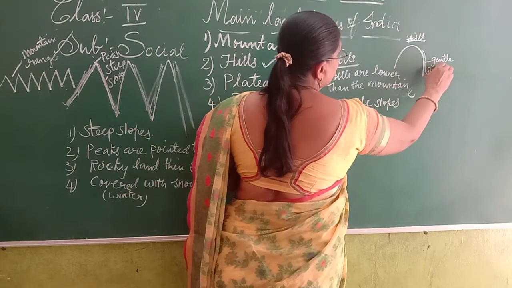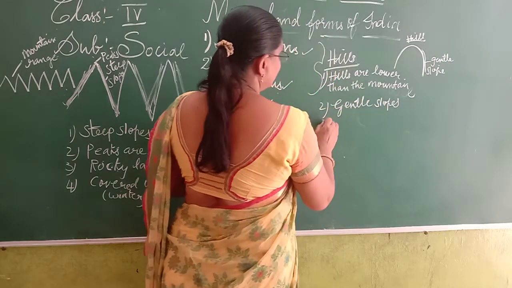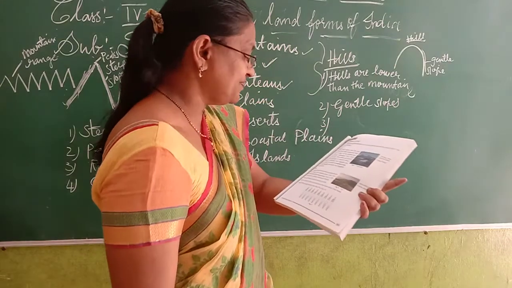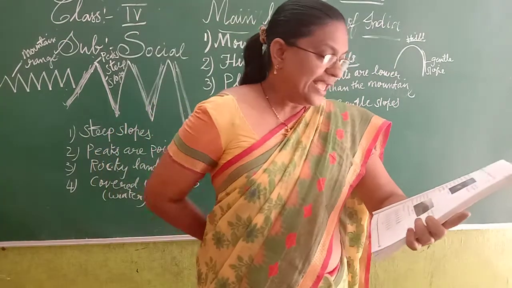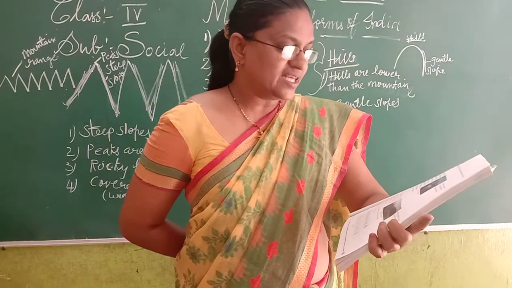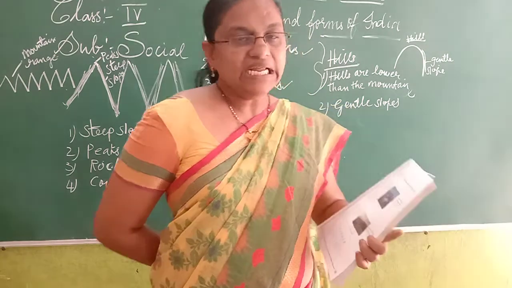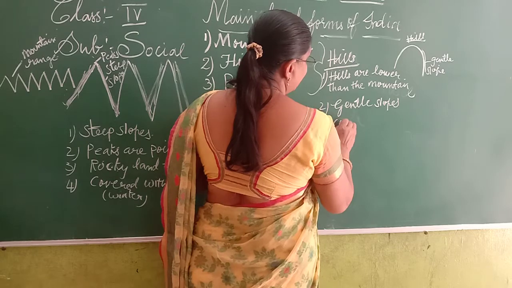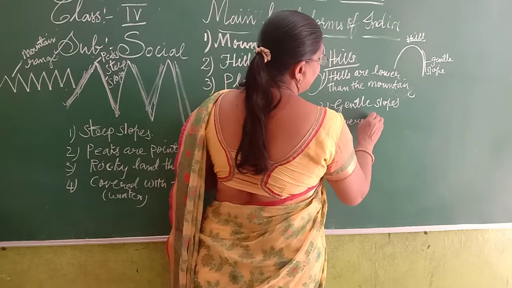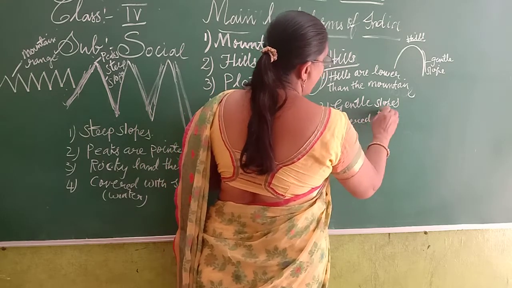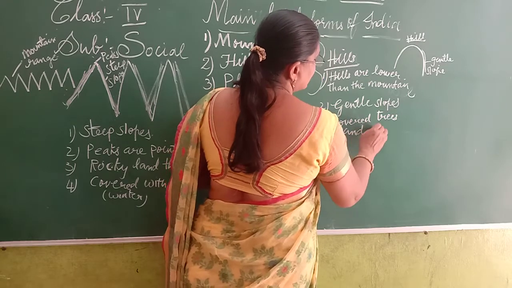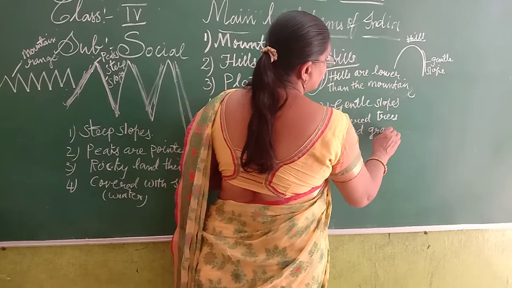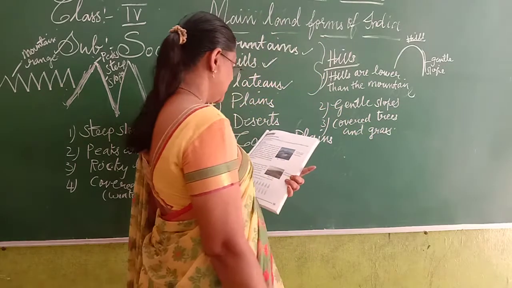The third one is that hills are usually covered with trees and grass. Trees and grass.